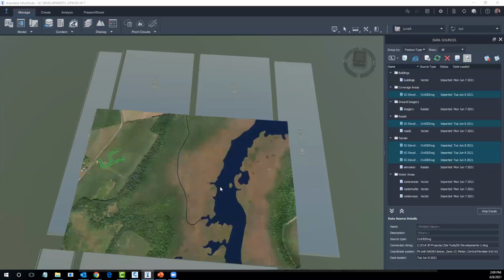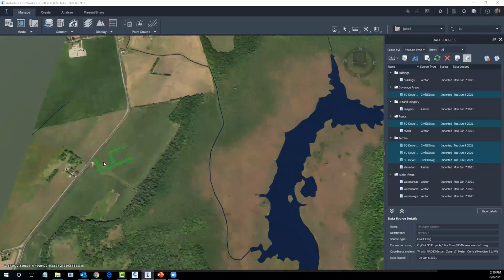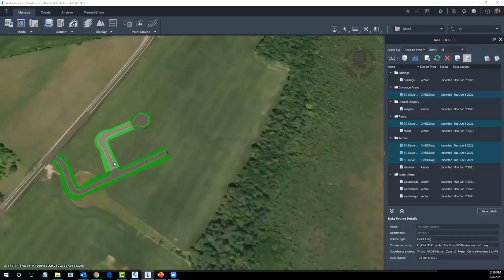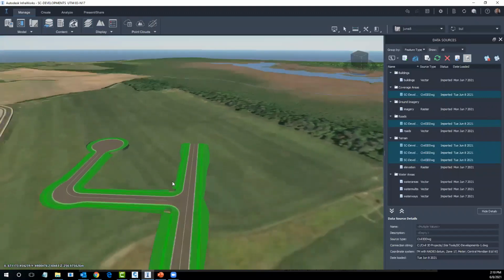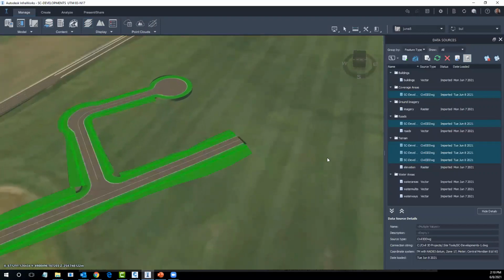So I'll pick that, and there is the first piece of the road. So you can see it came in based on the corridor information, cross section, there's some sidewalks. It's a component road.